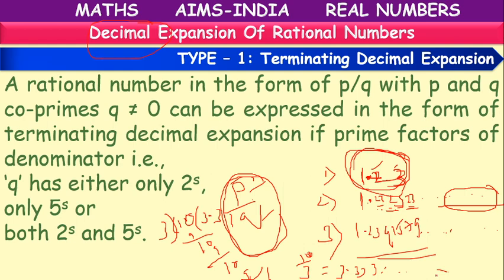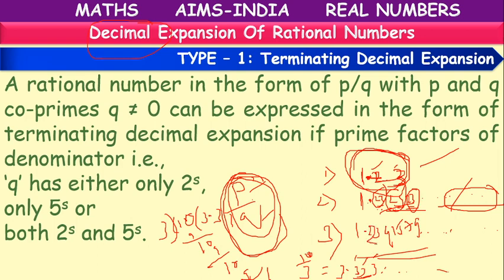So this is an example of non-terminating, but after the decimal some place values are repeating, like here 232323, here 333. They are repeating. So this is an example of a non-terminating repeating decimal. If we divide a rational number, it may be a terminating decimal or a non-terminating repeating decimal.